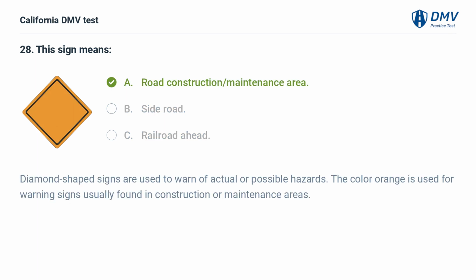A. Road construction, maintenance area. Diamond-shaped signs are used to warn of actual or possible hazards. The color orange is used for warning signs usually found in construction or maintenance areas.